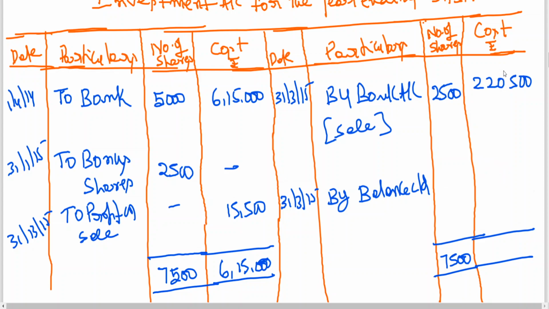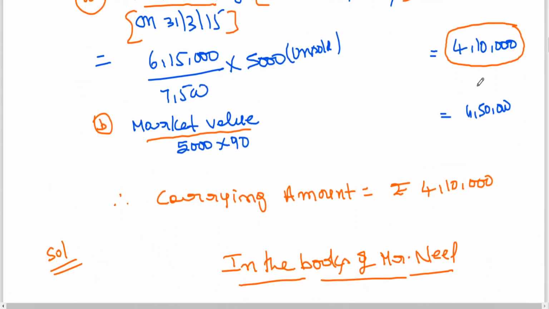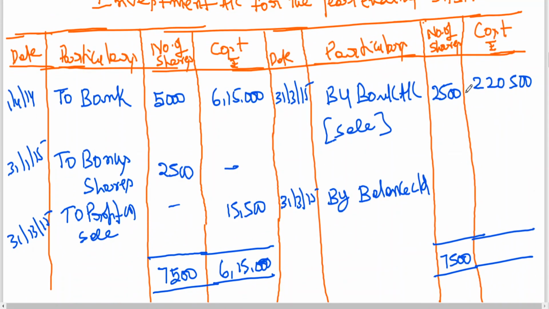The reason is simple. This is sale proceeds. Sale proceeds minus profit, if you take, you'll be getting cost price. You can take the calculator. You can see the logic. See, 2,20,500 minus 15,500. What are you getting? 2,05,000. So 2,05,000 is the cost price of goods sold, investment sold. Then what is purchase? 6,15,000.